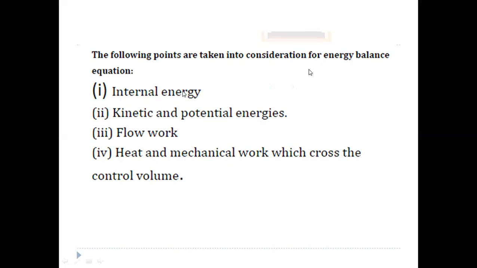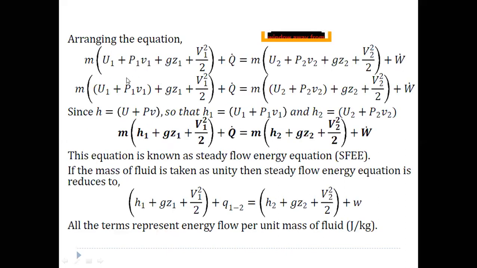...into internal energy and flow work at the exit, and potential energy, kinetic energy plus work transfer from the system. This U plus PV, I am taking as one term, which we call enthalpy. According to the definition, enthalpy is the sum of internal energy and flow work. That means U plus PV can be written as H. So U1 plus P1v1 can be written as H1 and U2 plus P2v2 can be written as H2.